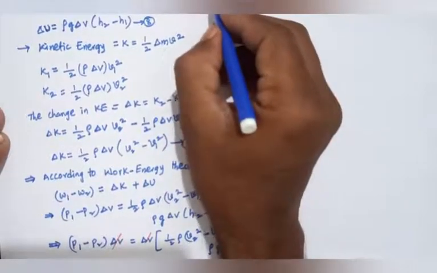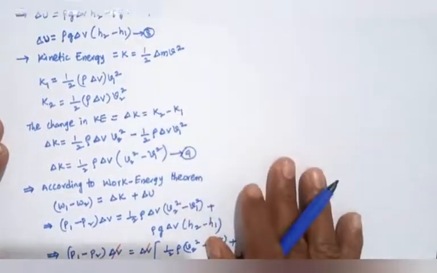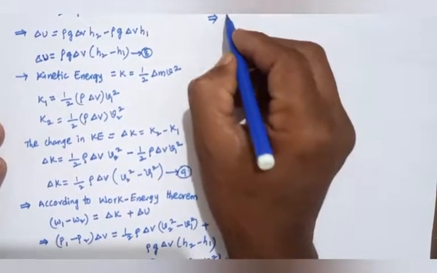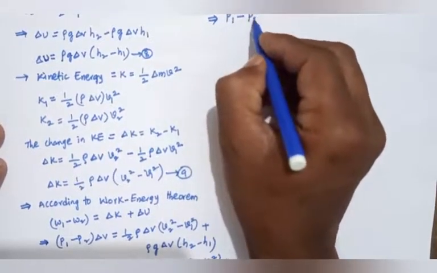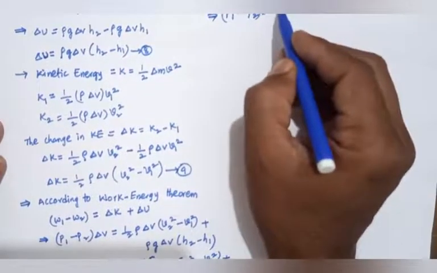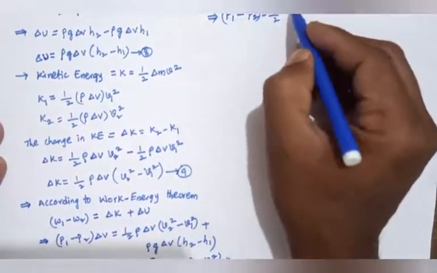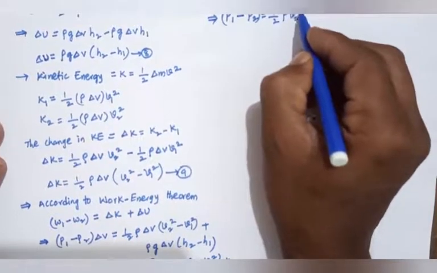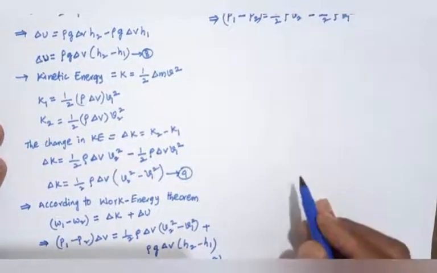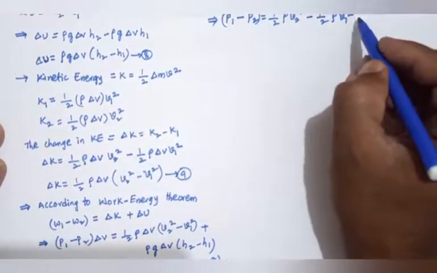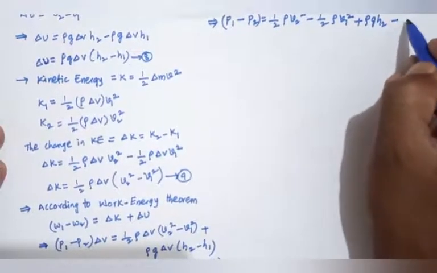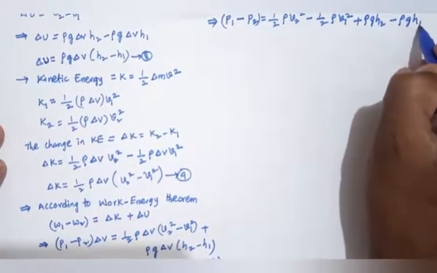So the equation becomes P1 minus P2 equals to, simplified, half rho V2 square minus half rho V1 square plus rho g h2 minus rho g h1.